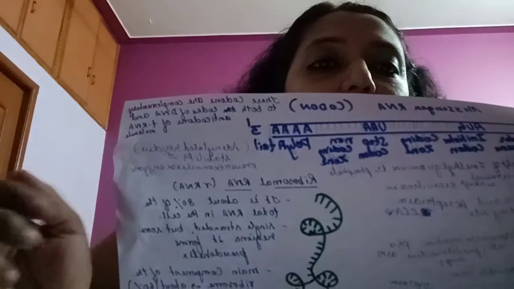This poly-A tail is the adenylated residues. It gives stability for the RNA, and it also prevents the action of exonuclease enzyme.